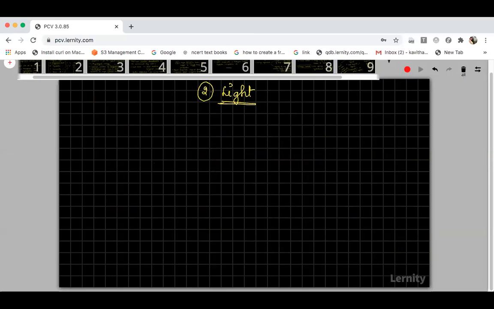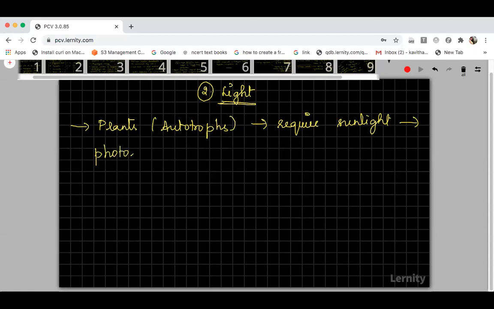Plants are 100% dependent on sunlight for the process of photosynthesis. Most plants are autotrophs, which are able to synthesize their own food, right? They require sunlight for the synthesis of food, and that process is called photosynthesis. We know this very well.